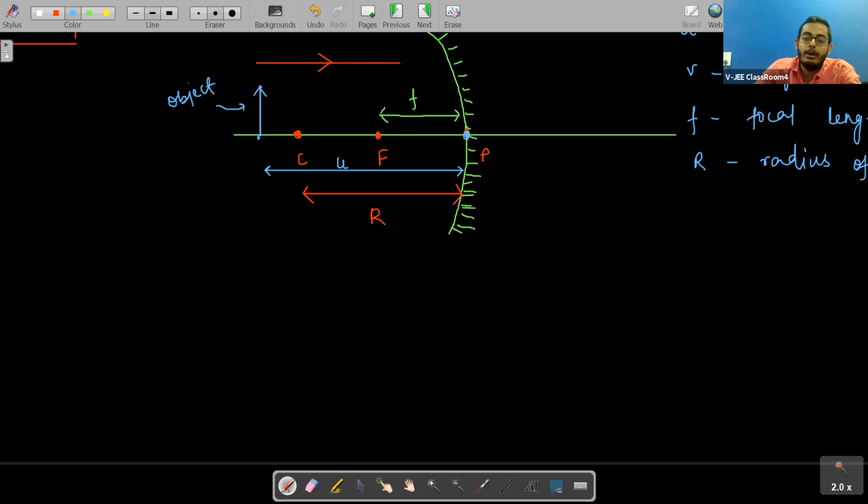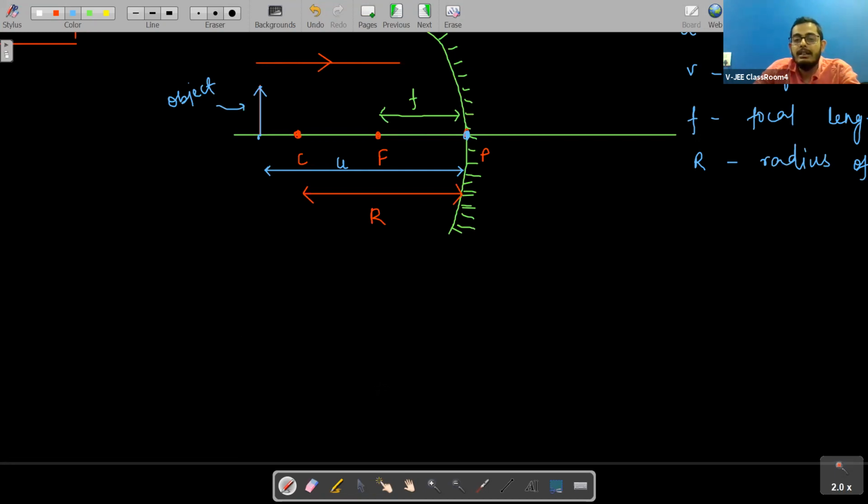The second point: the distances measured in the direction of incident ray are positive, and the distances measured in the direction opposite to the direction of incident ray are negative.